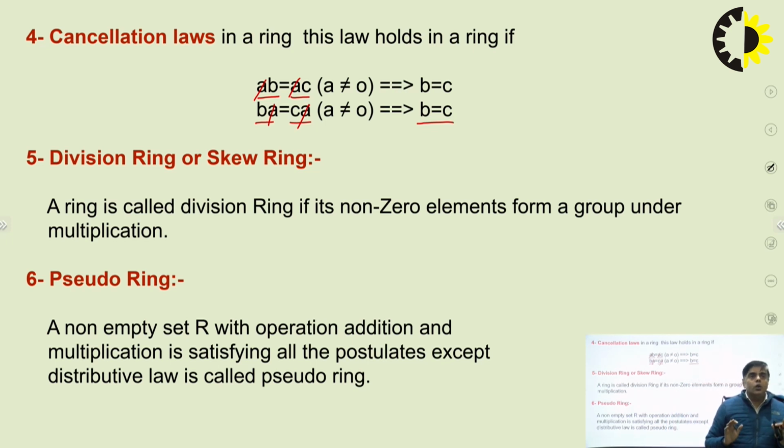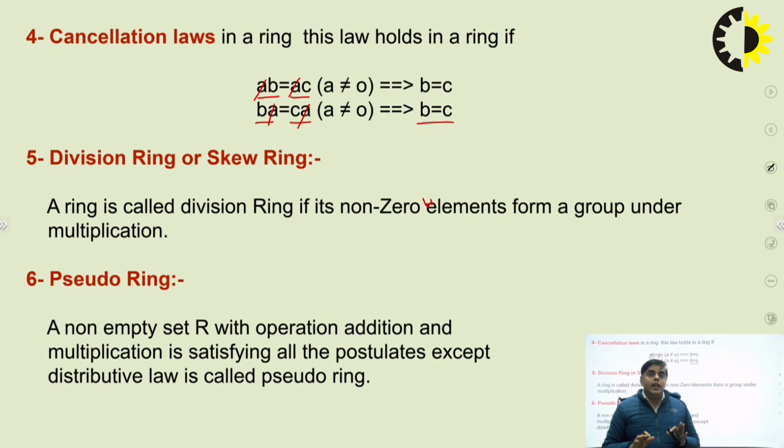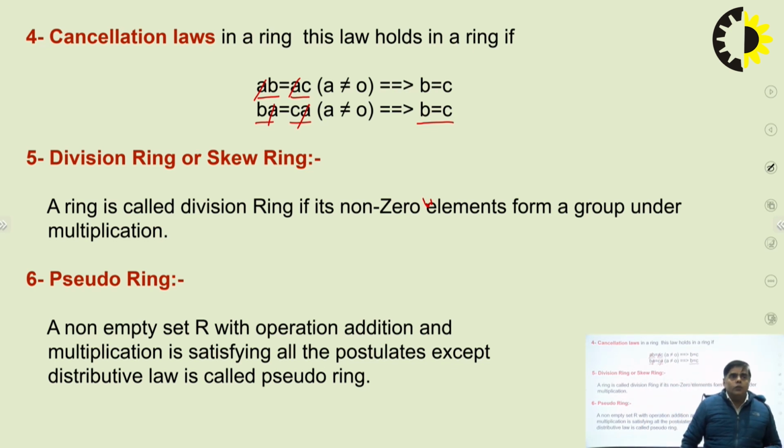Whatever element we are cancelling should not be equal to 0. Then we can use the cancellation law.